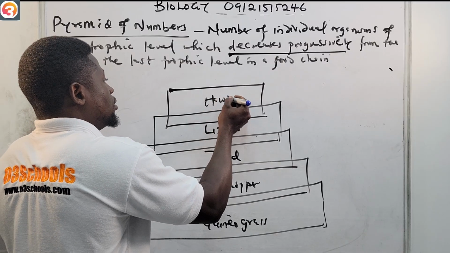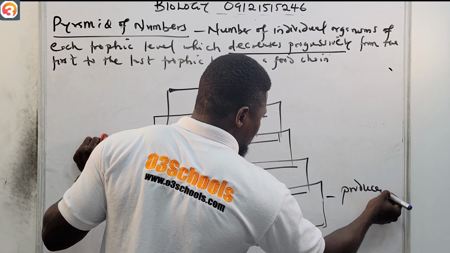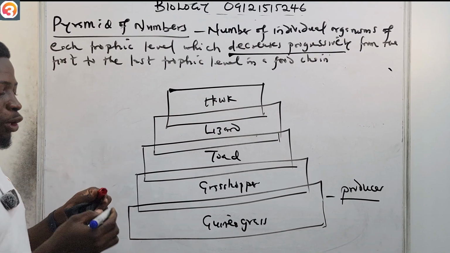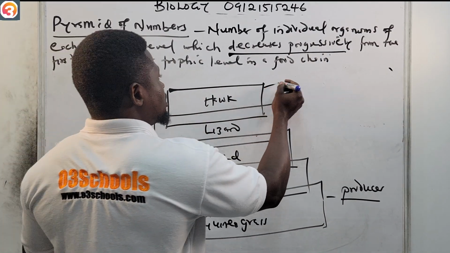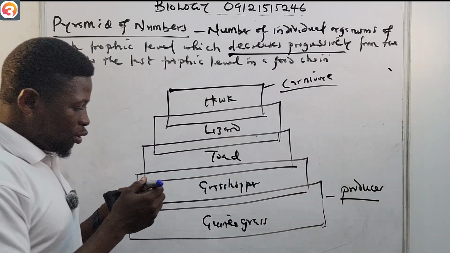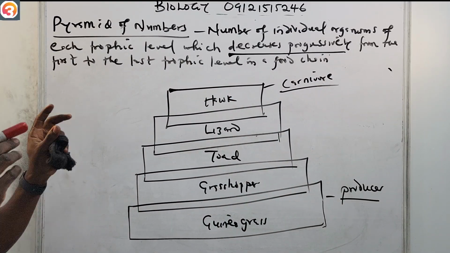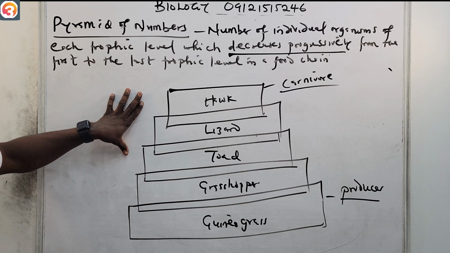Then here we now have the hawk. So our producer here, the guinea grass, you can see it at the bottom of the pyramid of numbers, while our hawk here, the carnivore, is at the top of the pyramid of numbers. So this is exactly what a pyramid of numbers is.